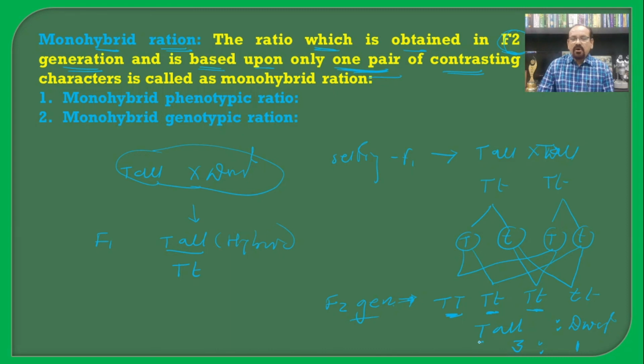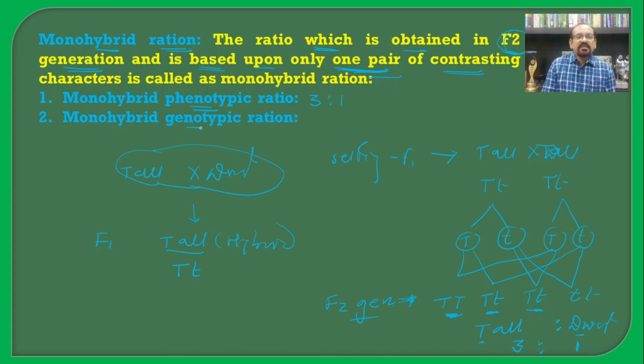This tall and dwarf are the phenotypic characters of the organism, or the external appearance of an organism, and hence it is known as the monohybrid phenotypic ratio, and it is 3:1, that is 3 tall and 1 dwarf.